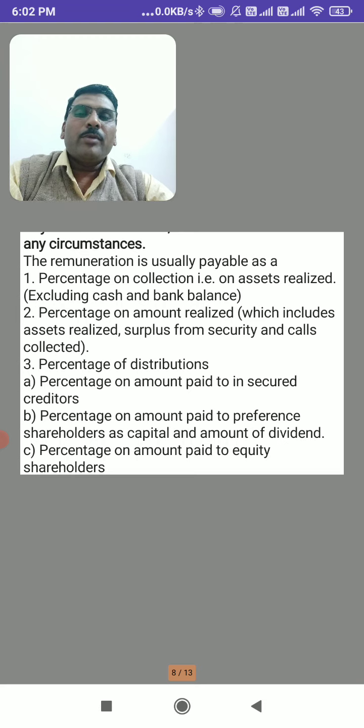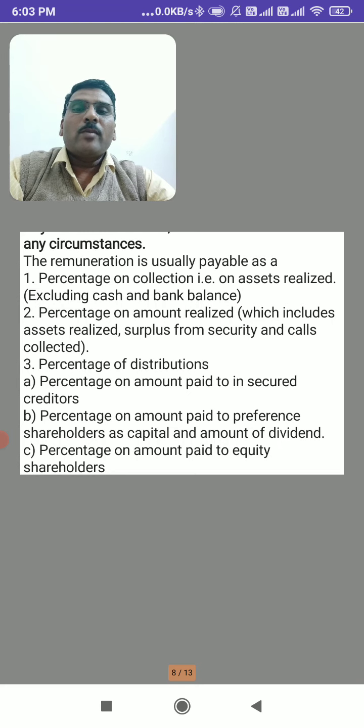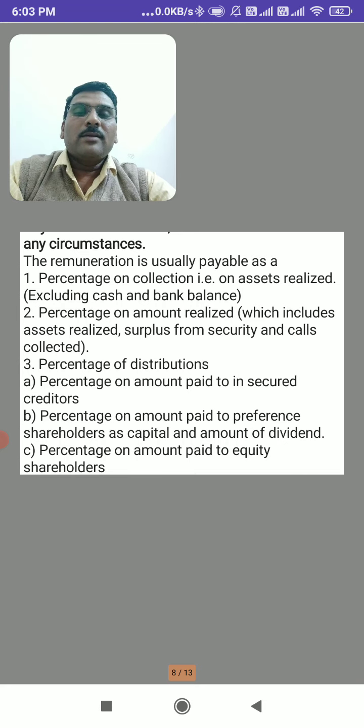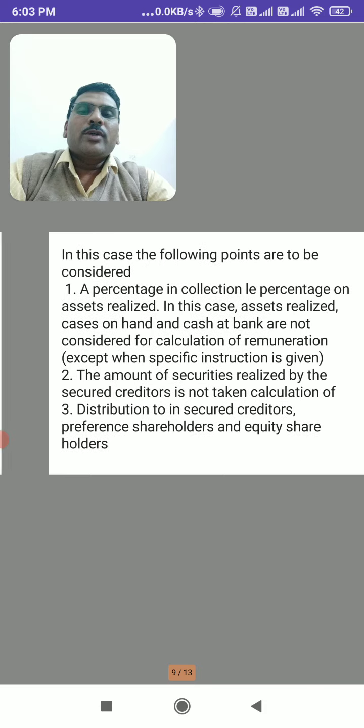Percentage on amount paid to the preference shareholders as capital and amount of dividend. At the time of payment to the preference shareholders, on their capital and dividend, some percentage of amount is collected as remuneration to the liquidator. Percentage on amount paid to equity shareholders. Finally, if an amount remains as balance and it is distributed among the members, that is equity shareholders, on that amount also some percentage is calculated as remuneration to the liquidator.